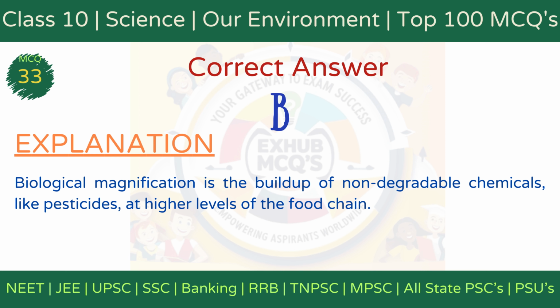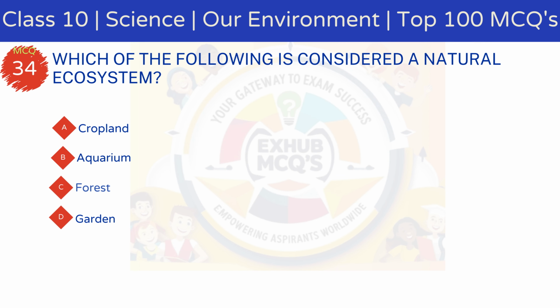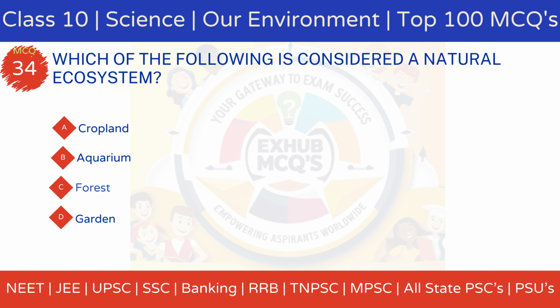Explanation: Biological magnification causes harmful chemicals, like pesticides, to accumulate at higher trophic levels in the food chain, affecting top consumers like humans. MCQ 34. Which of the following is considered a natural ecosystem? Option A, cropland. Option B, aquarium. Option C, forest. Option D, garden.